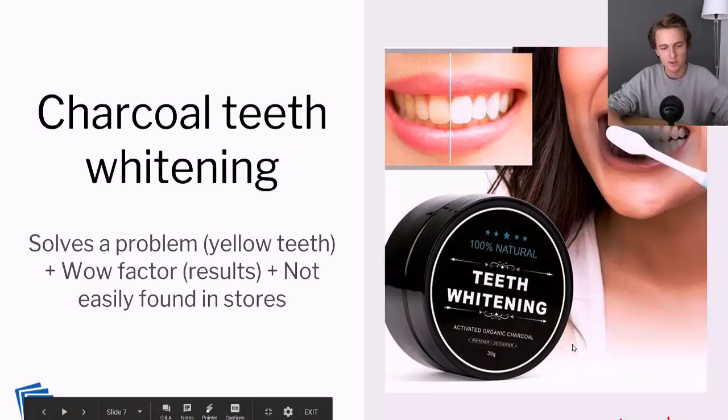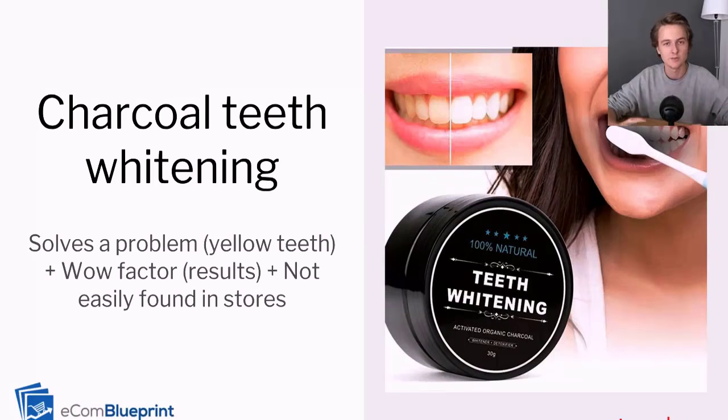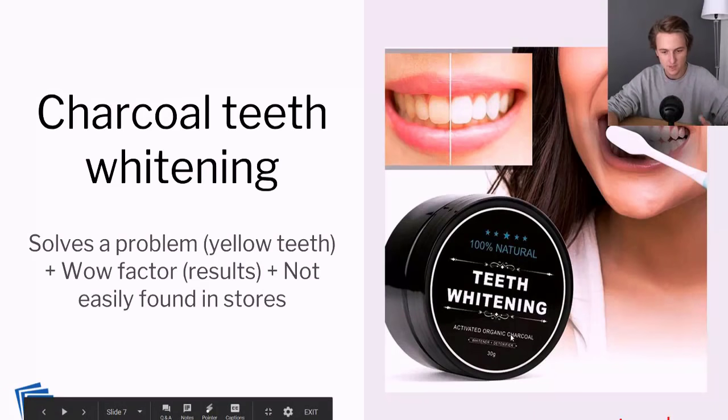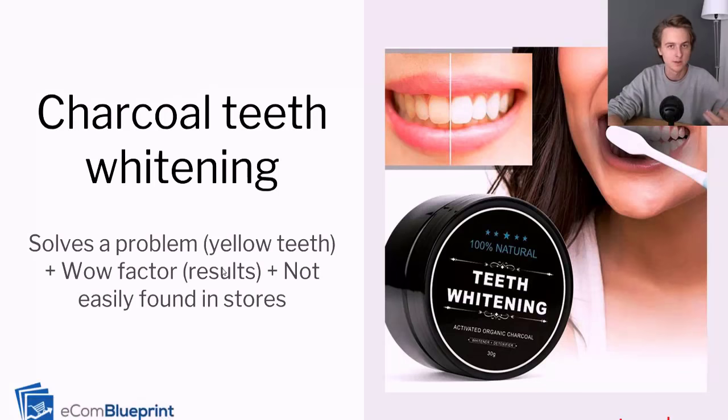Now, charcoal teeth whitening, another great example, and this was another of my winning products. As a lot of you know, my first store was Beauty Charcoal. I scaled that to over $1 million in sales with this teeth whitening product. Now, why did it do so well? Well, number one, it solves a problem. Yellow teeth. How many people have yellow teeth? Wow factor. It has impressive results, right? In the videos and everything, and it's an impressive product, right? The fact that black powder can turn your teeth whiter. So it gets people talking.